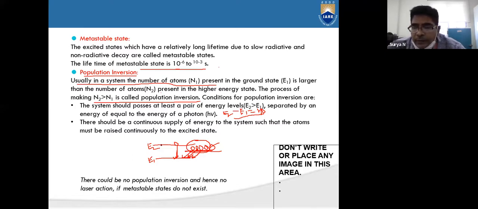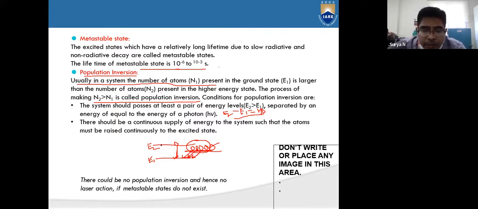So there could be a condition called population inversion, and there could be a condition of no population inversion, and hence no laser action takes place if a metastable state does not exist. That is the importance of the metastable state: it increases the lifetime of carriers and makes the downward transitions very fast.